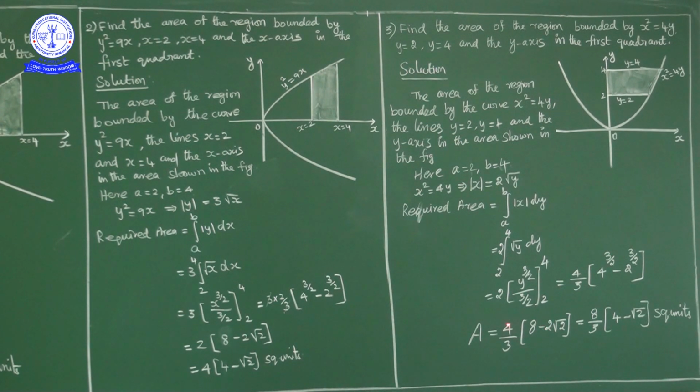If you take 2 common, what do we get? 8 by 3 into 4 minus square root of 2 square units. Okay, now we will conclude up to here. We will continue the remaining problems in the next session.